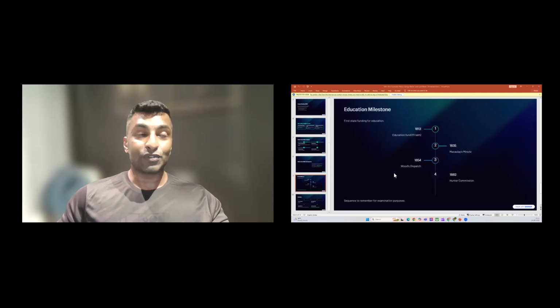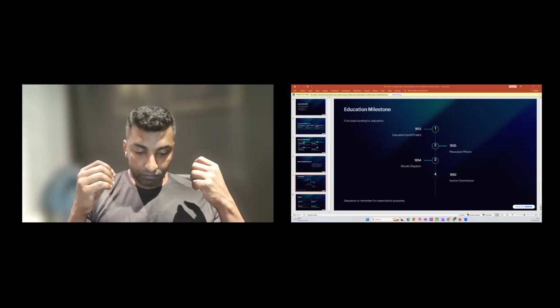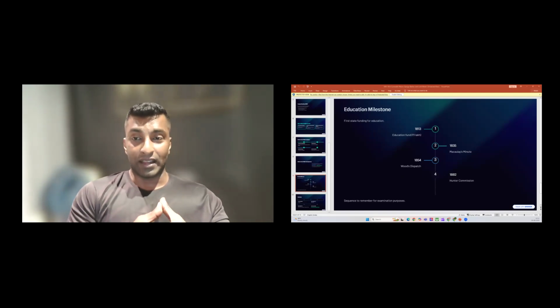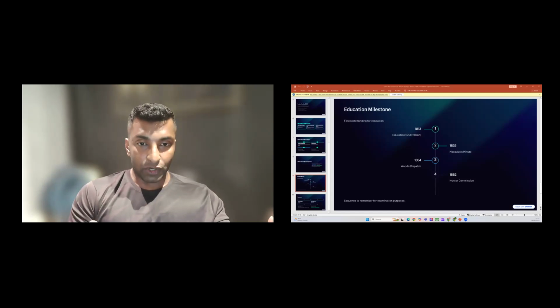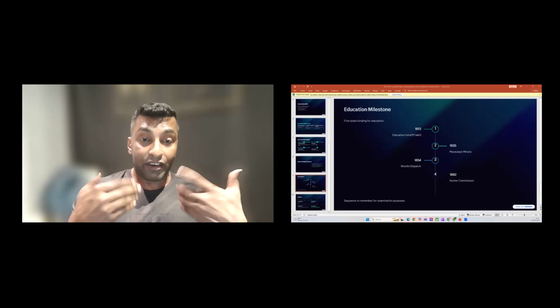Okay, now coming to the next one, that is related to education. So here, this you can add in your essay also. See, this education clause of 1813 Charter Act, why it is very significant. For the first time, British government accepted some kind of responsibility for promoting education in India. So 1 lakh per year was to be spent for the purpose of promoting education, right? In those areas where they have control.